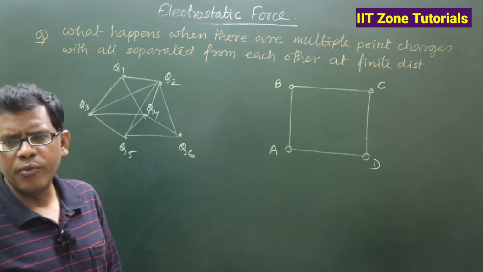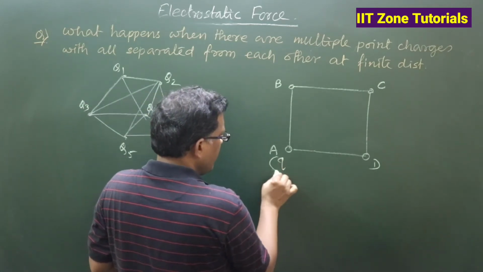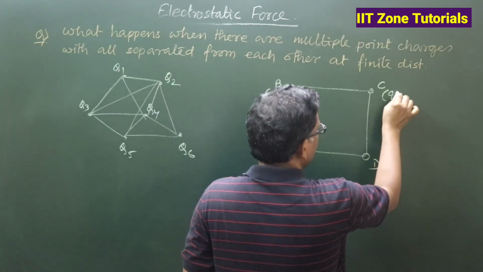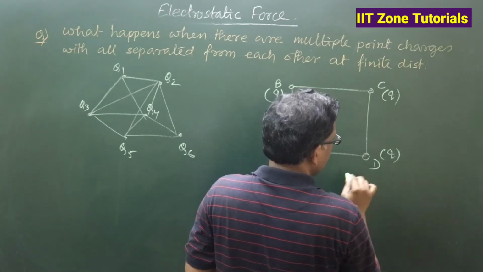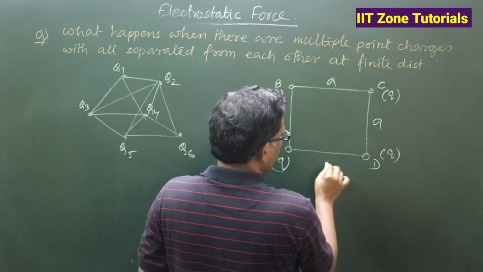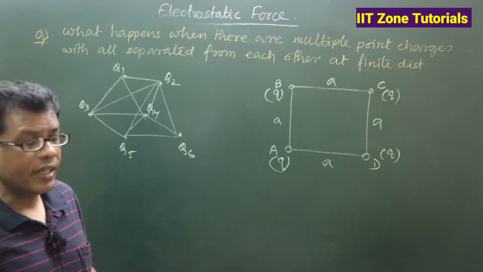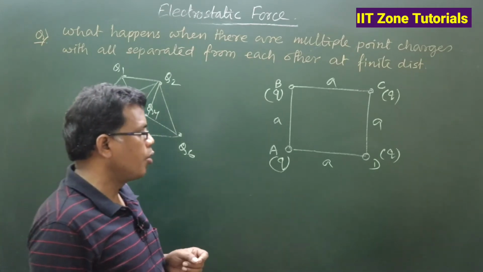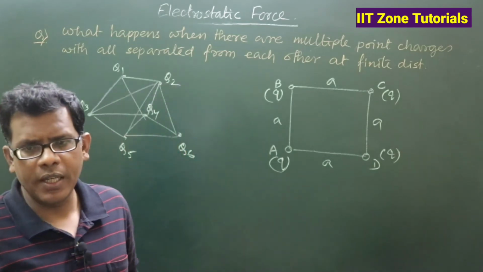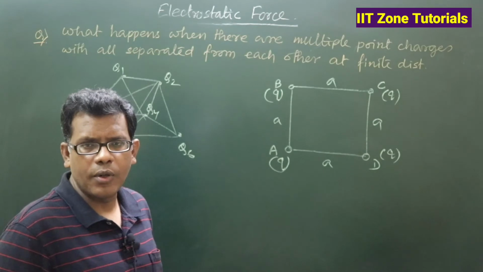For a simple calculation, let us consider they are all identical, placed at the vertices of a square. Now if we want to know the electrostatic force experienced by any one of these 4 charged particles, how can we calculate it?